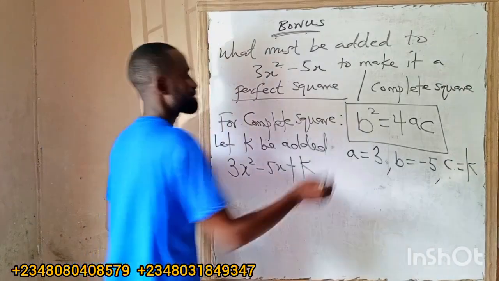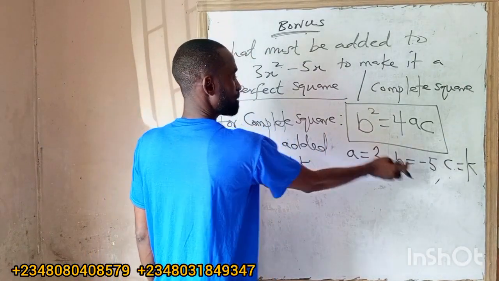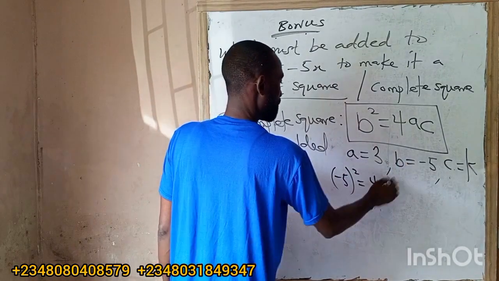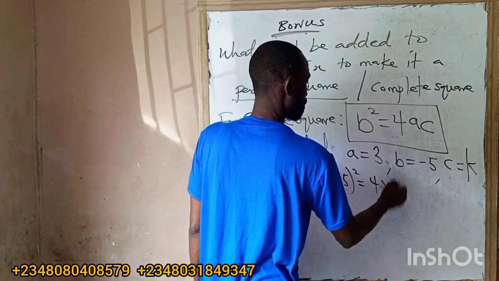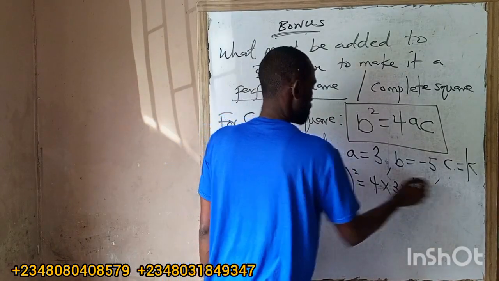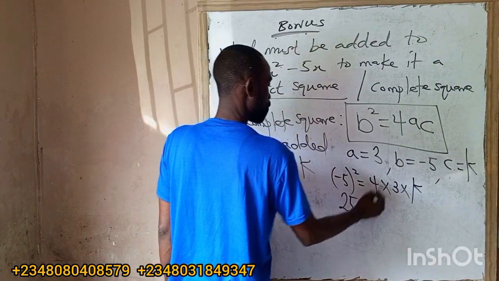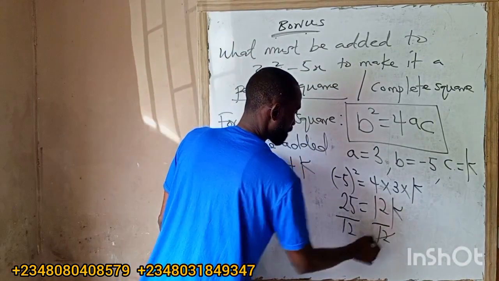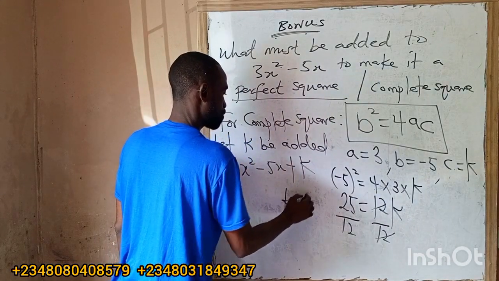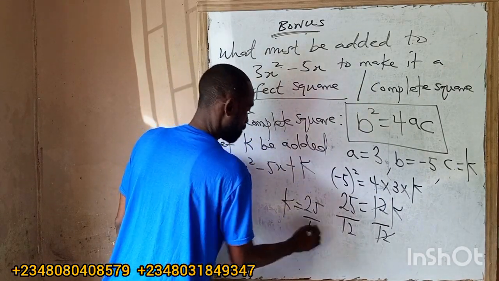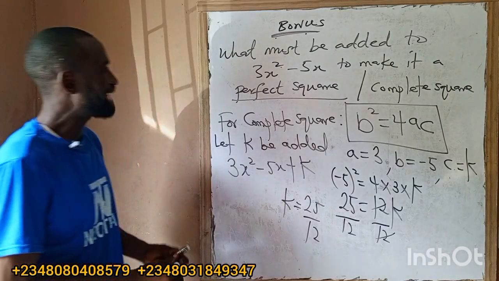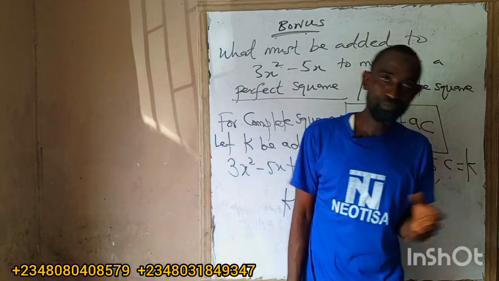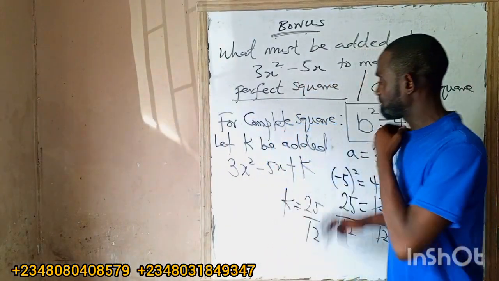So what is now the answer for perfect square? Our b squared, minus 5 all squared, is equal to 4 times a, which is 3, times c, which is k. So we have 25 equals 12k. So k is 25 by 12. So 25 by 12 must be added to this expression to make it a perfect square. Whenever you get the word perfect square or complete square, this is the formula.